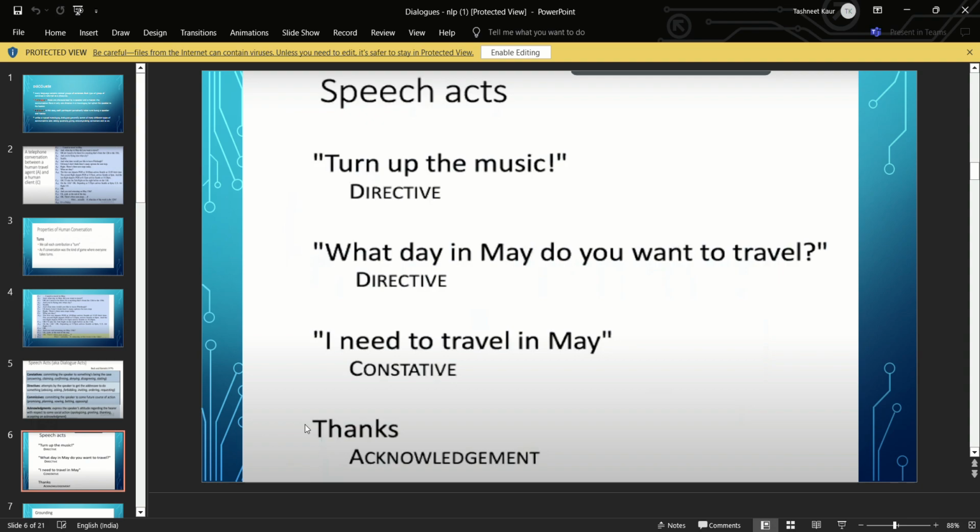We can give this as an example if the question comes in the exam. What are the speech acts? So "turn up the music," "What day in May are you planning to travel?" "I need to travel in May," then "Thanks." Right? Constative, directive, commissive, and acknowledgement.